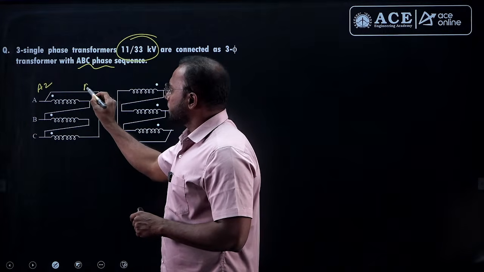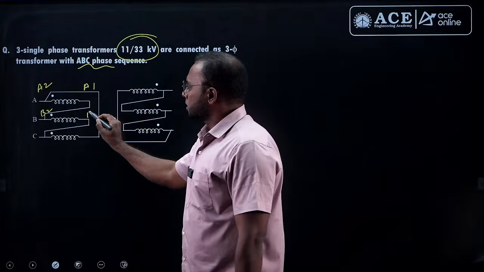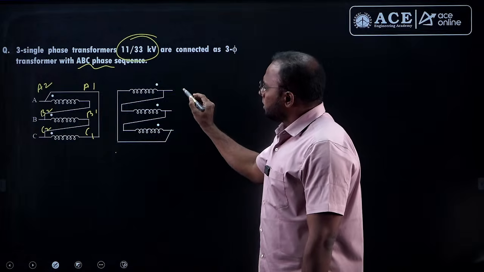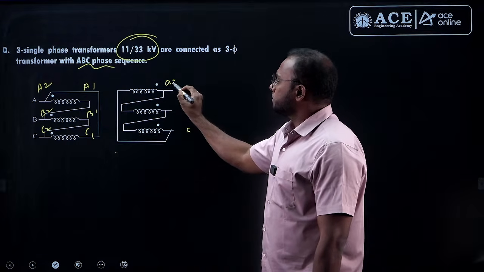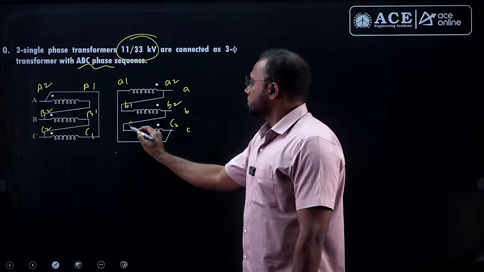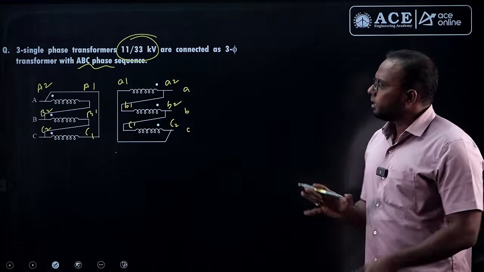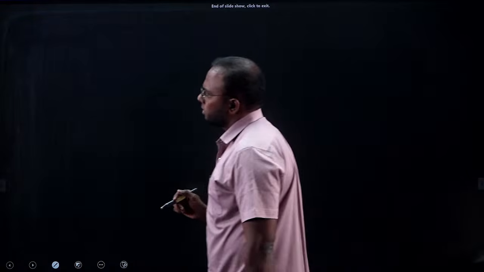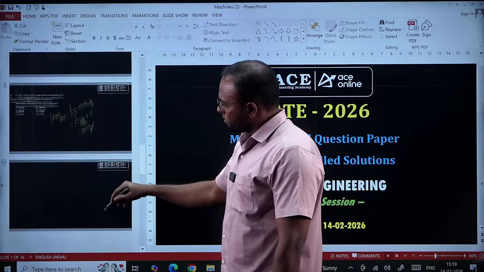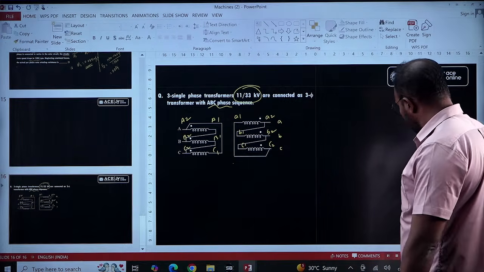This is A2, A1. Dotted terminals are always even numbers. This is B2, B1. This is C2, C1. Similarly here, ABC sequence. This is A2 and here A1. This is B2, B1 and here C2, C1. However we draw in actual classes, draw the connections exactly as they are. Let's check which connection we are getting for this.